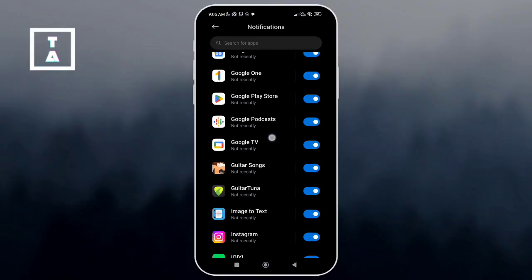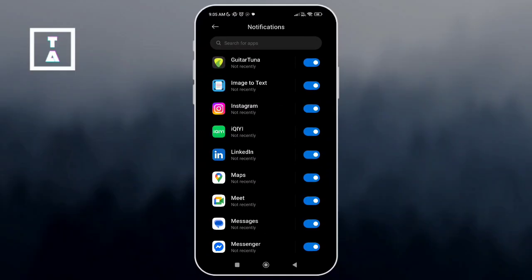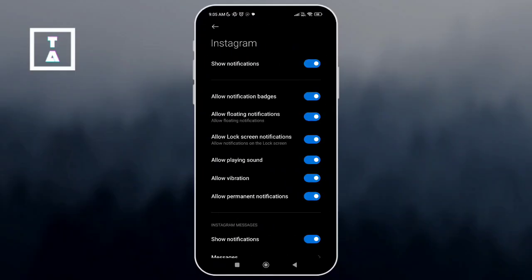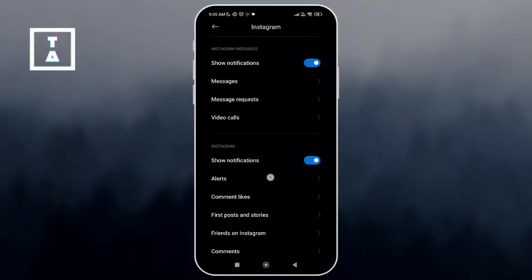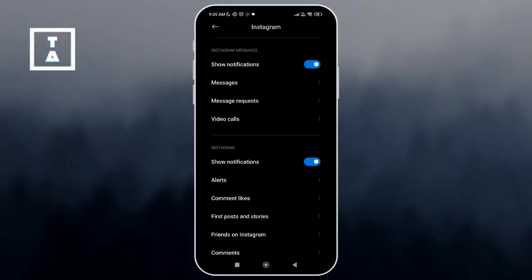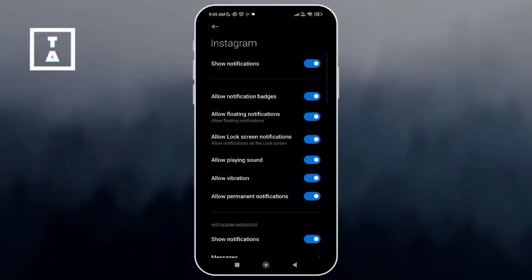Next, tap notifications, categories, look for Instagram direct video call and tap it. Then select sound and choose your preferred ringtone. You can pick from the default list or even use custom sounds.